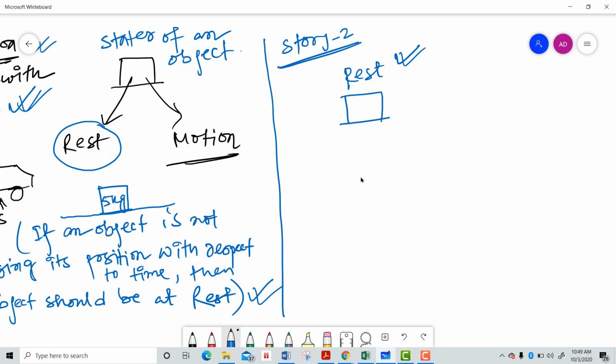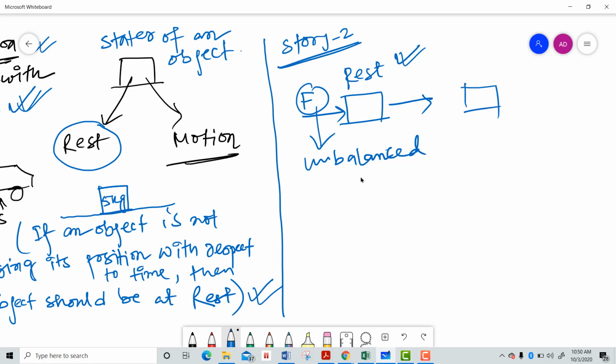So in that case, when you apply some unbalanced force to an object, then only the object will change its position. That means if we apply some force on an object which is already at rest, and if that force is of unbalanced type, then only the object will change its state and be in motion.